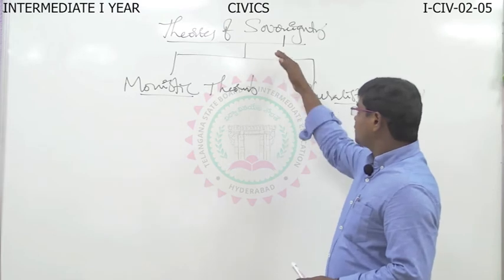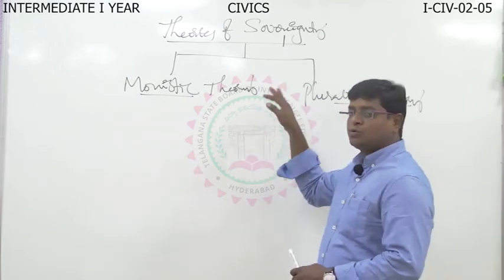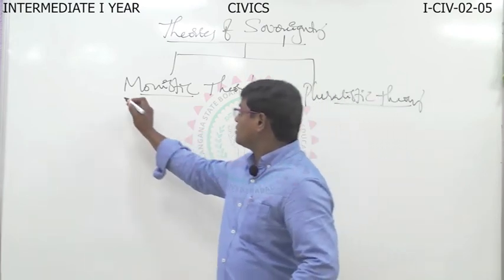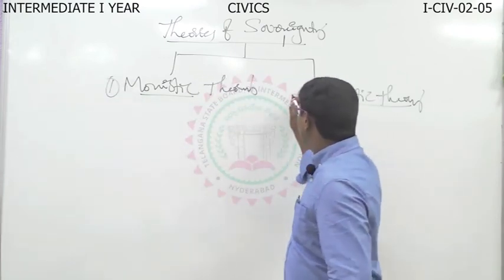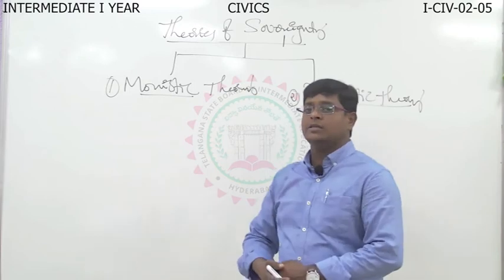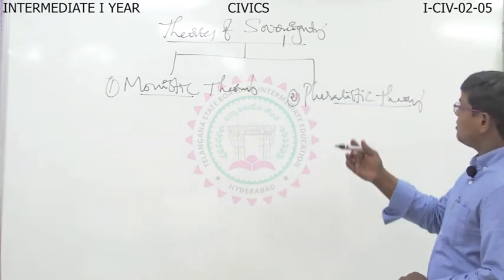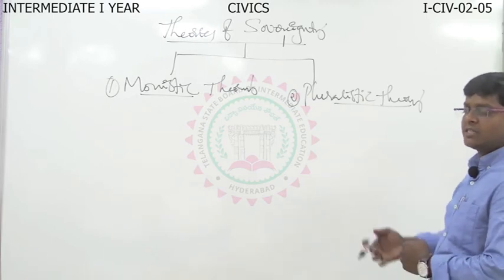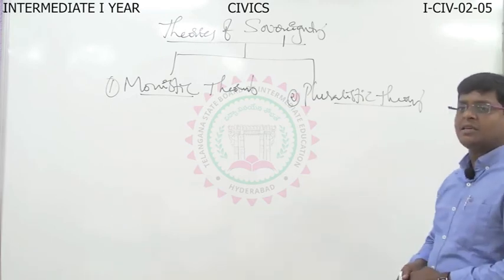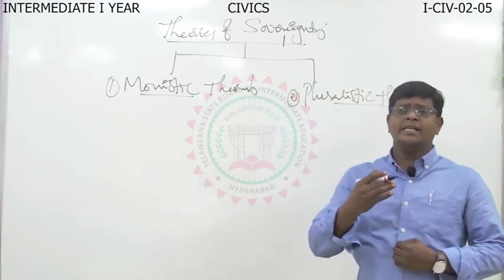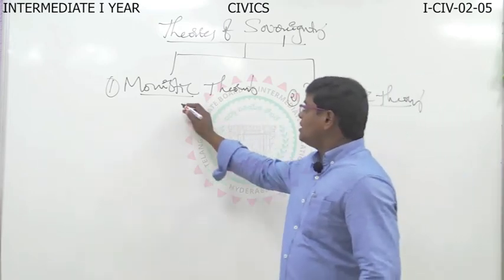The theories of sovereignty are classified into 2 categories. That means there are 2 different theories of sovereignty. One is the monistic theory, another is the pluralistic theory. Understood? So what is meant by the monistic theory and pluralistic theory? At a glance, we will discuss here. Later on, we will concentrate in a very detailed manner.